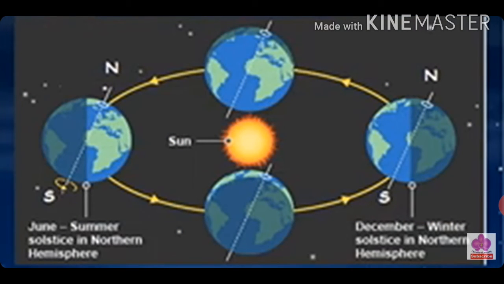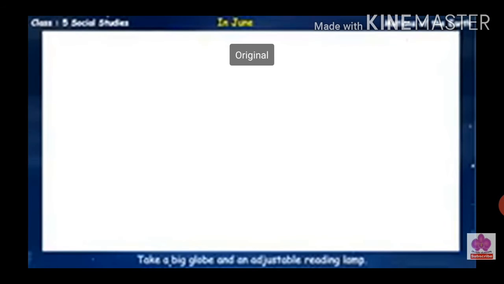This drawing shows the orbit of the Earth. It shows the Earth in 2 positions on its orbit, in June and in December. Let us see what happens when the Earth is in these 2 positions. First, we will see for the month of June.